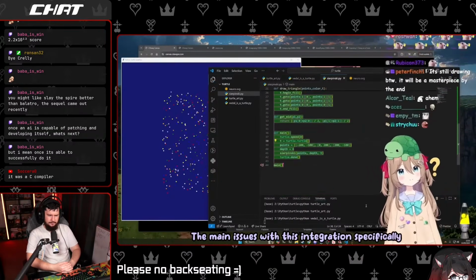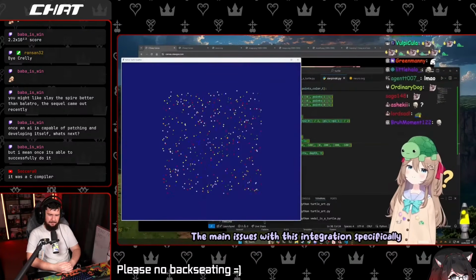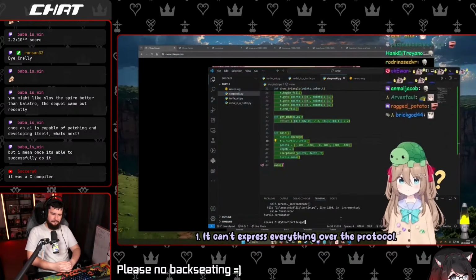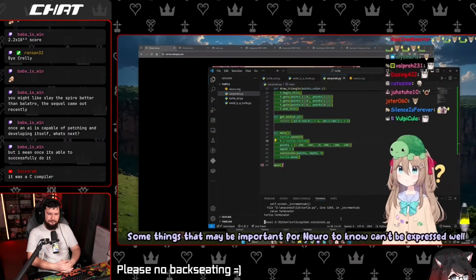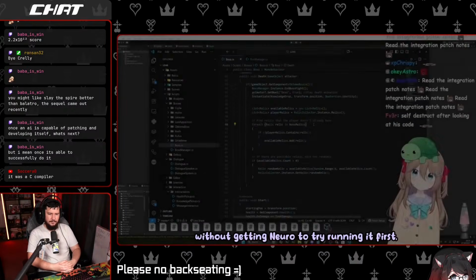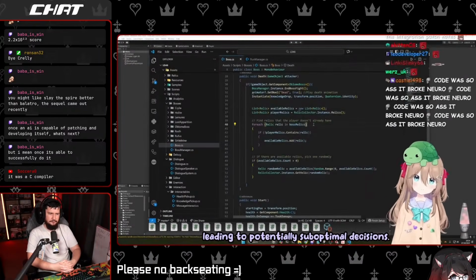Otherwise, the main issues with this integration specifically, well, at least in terms of protocol usage, are that 1. It can't express everything over the protocol. Some things that may be important for Neuro to know can't be expressed well without getting Neuro to try running it first, leading to potentially suboptimal decisions.